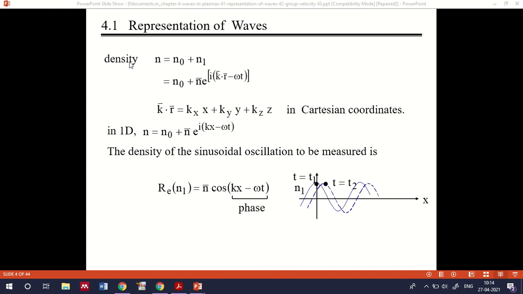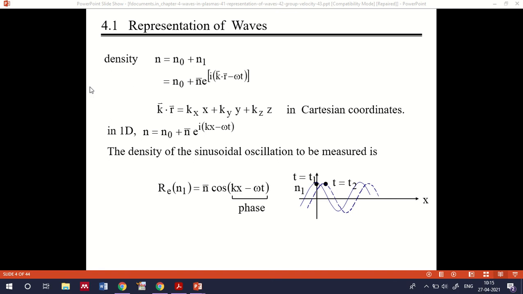Other discussions will also be done in the meantime, just as an introduction to the waves propagating in plasma. Now, the main idea we need to discuss is waves in plasma. We already know that plasma contains ions, electrons, and neutral particles as well. That's why we call it quasi neutrality. That's one of the features of plasma.